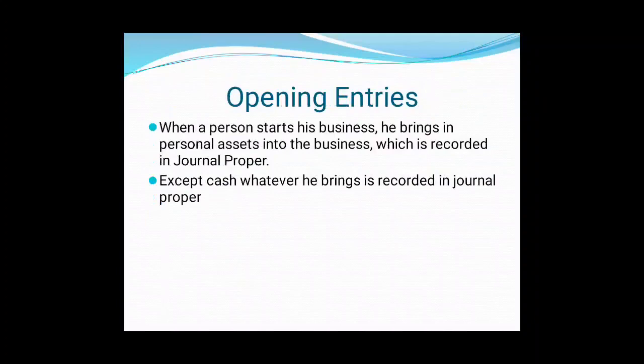The opening entries. When a person starts his business, he brings personal asset into the business which is recorded in journal proper. Except cash, whatever he brings is recorded in journal proper. That means what? Opening entry is an entry which is passed at the beginning of the year, or you can say at the beginning of the first year when that owner introduced capital to the business. So we very well know owner can bring something like cash, goods or asset.